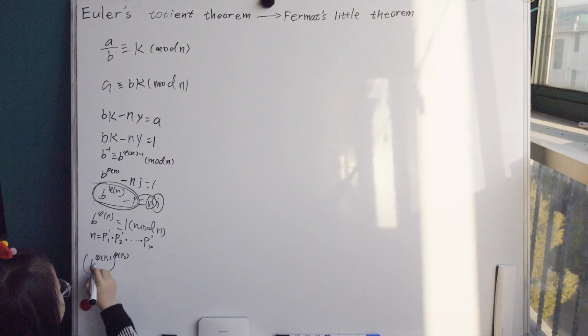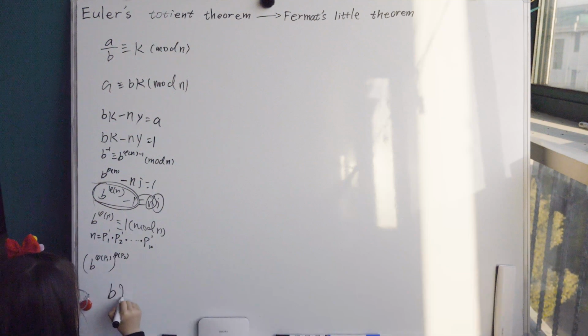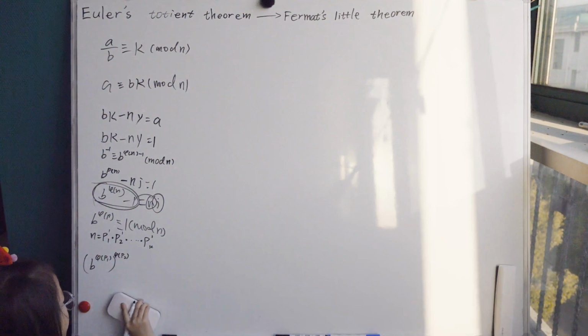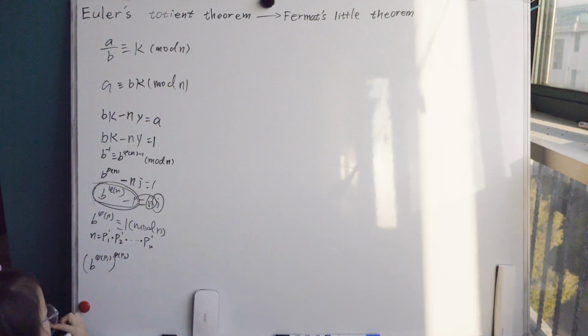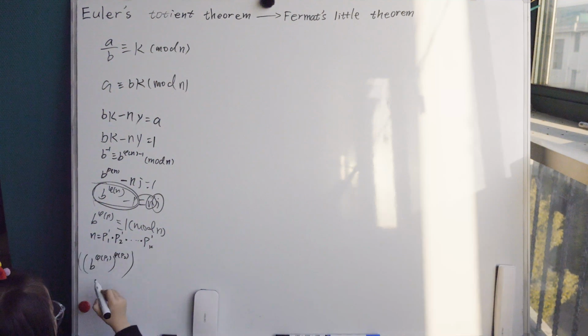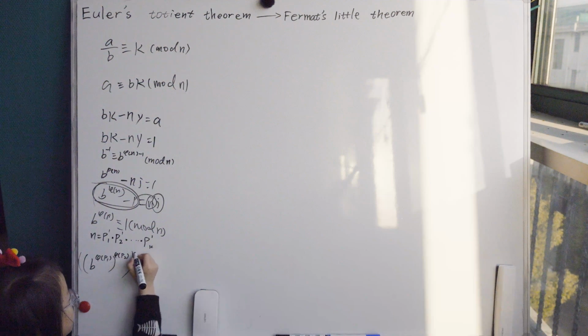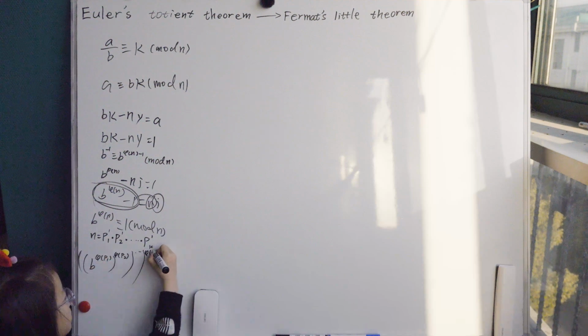And b is also co-prime with p2, so this whole part is congruent to 1 mod p2, and so on to the whole part to the phi of pk.